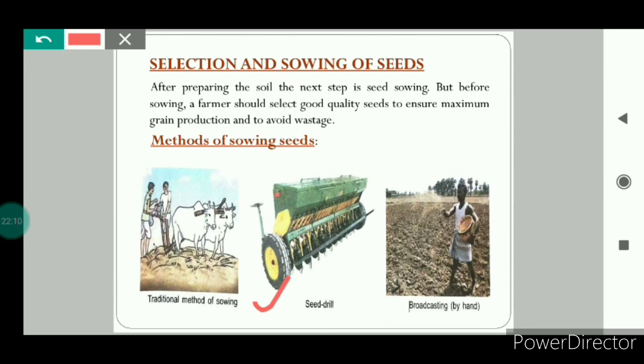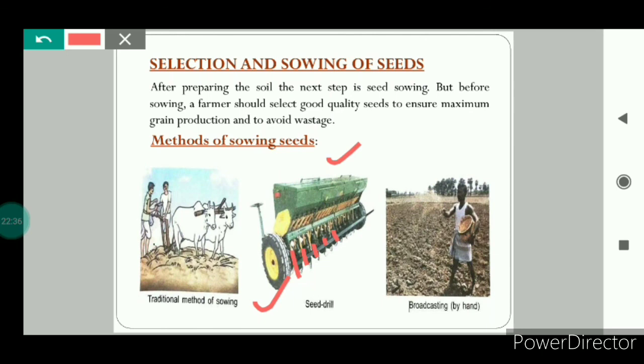Next is the seed drill. Here you can see that a seed drill consists of vertical tubes at a uniform distance from each other, and at the top there is one funnel in which seeds are put. When the seeds are put in the funnel, they are distributed through these vertical tubes which are attached to the plow.